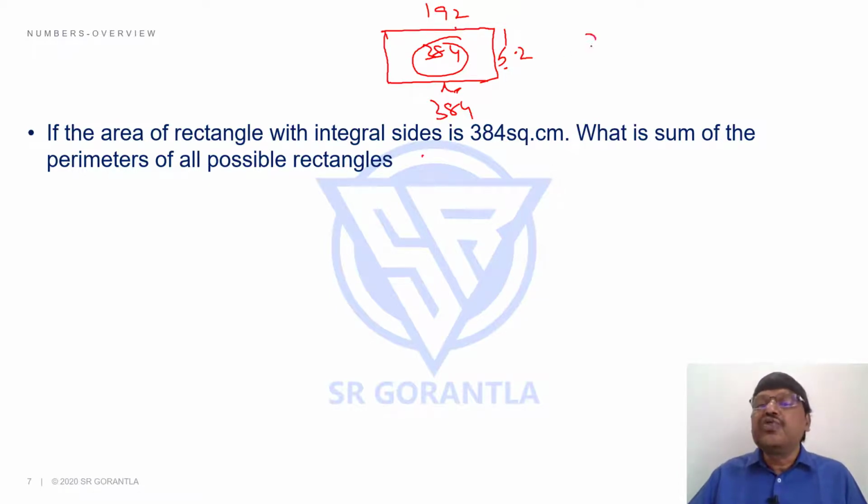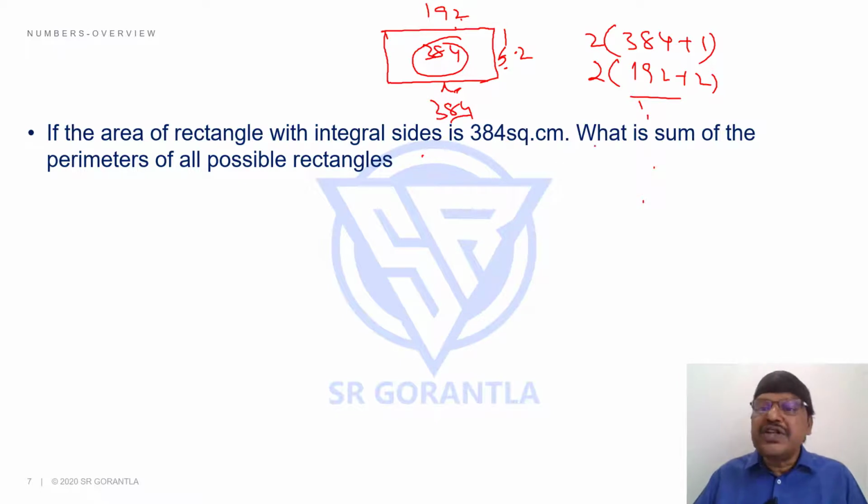What is the perimeter? 2 into (384 plus 1) if the length and breadth are 384 and 1, perimeter will be 2 into (192 plus 2) if length and breadth are 192 and 2, and so on. There are many possibilities. I want the sum of the perimeters of all such possible rectangles. If I take 2 common, these are nothing but the sum of the factors.